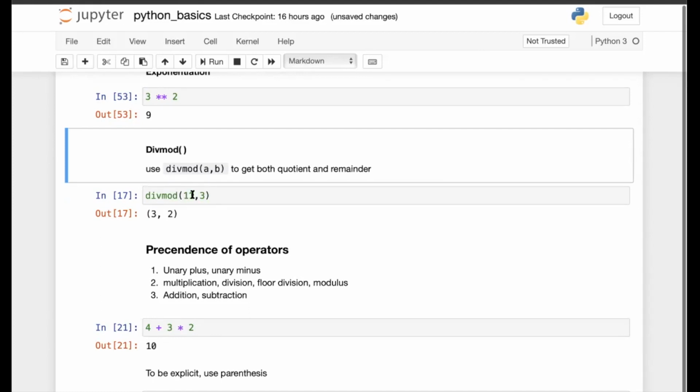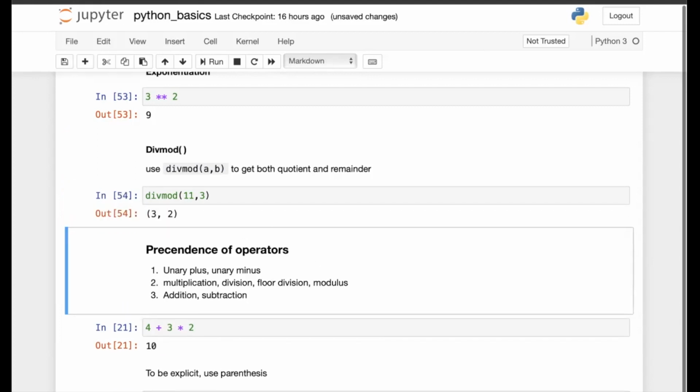Functions we'll discuss in detail in a later session, but functions are basically a separate piece of code you can think of, which takes some arguments and gives you some outputs. So here I pass two values as the inputs, 11 and 3. It means what would be the quotient and the remainder when 11 is divided by 3? So here you get 3 and 2. 3 is the quotient and 2 is the remainder.